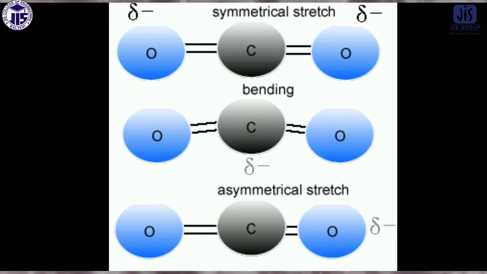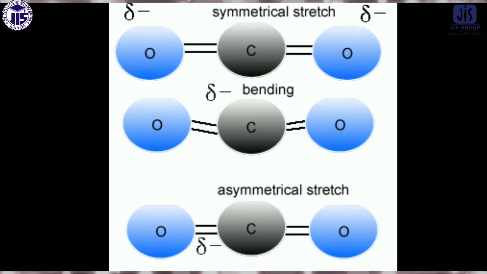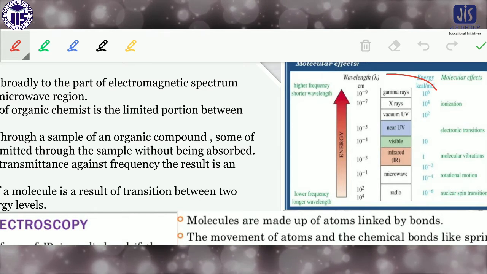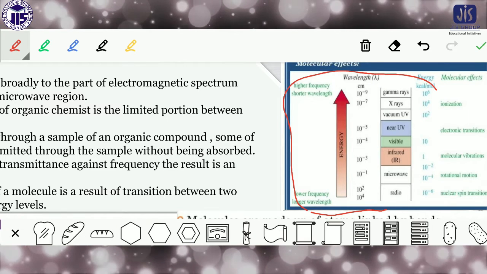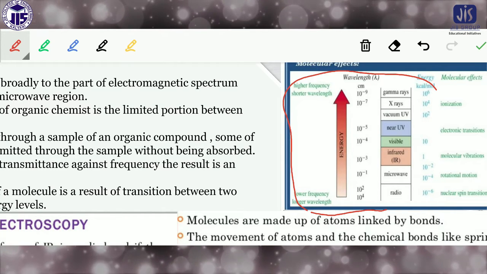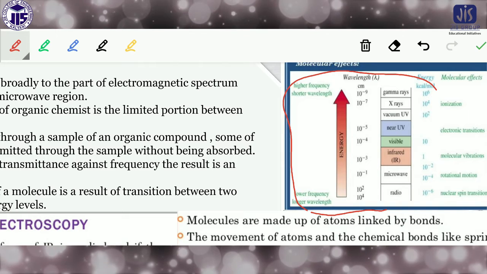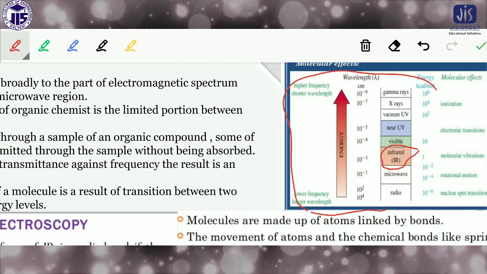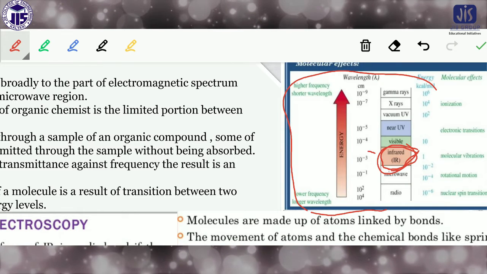So these types of vibrations are responsible for absorption of the IR light. Why? I will show you. First of all, look at this picture. This is the range of the wavelength. If you compare UV, IR, NMR, X-ray and so on, you can understand that these radiations differ from each other only in wavelength or energy. Here it is the infrared or IR light which we are discussing today, and its wavelength range is approximately the 10 to the power minus 3 region.